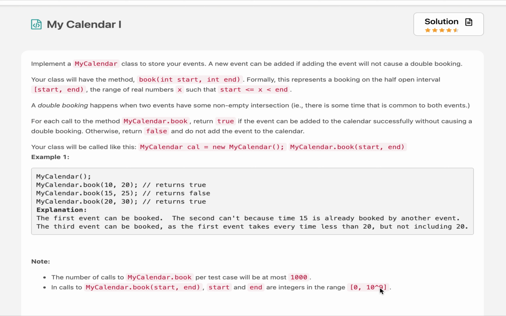In this question we are given a calendar and we need to book events on that calendar. Each event has an associated start time and end time. So we are getting queries to book random events and we need to tell whether a particular event can be booked or not. It totally depends on whether the time span, starting from the start time of the event up till the end time of the event, is available for booking. If that is there, we will book that event. If it is not there, we simply return false and say sorry, we can't book this event.